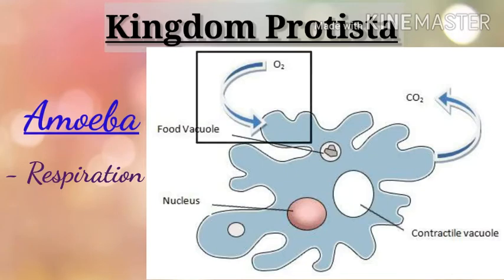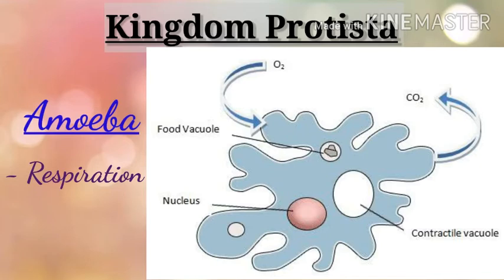Dissolved oxygen is present in the water bodies in which amoeba lives. This dissolved oxygen enters the cell through diffusion. Diffusion is the process of movement of substances from an area of higher concentration to an area of lower concentration. It is through diffusion that substances move in and out of the cells.